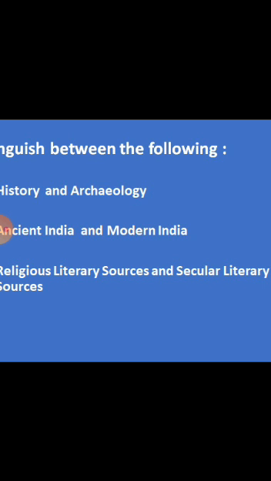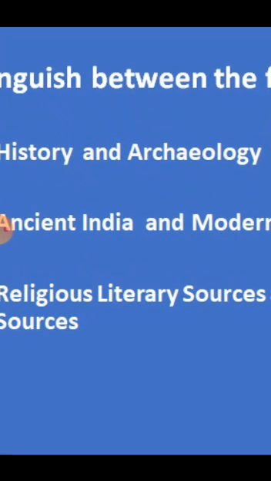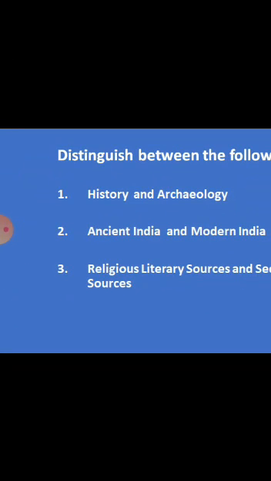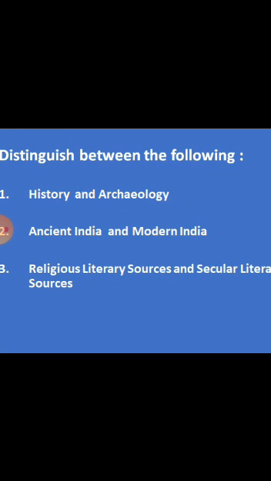Okay. When you write this, make 2 columns and write. All of you understood? Differentiate between history and archaeology, ancient India and modern India, religious literary sources and secular literary sources. Clear? Bye. You have to do this in your copy. Okay.